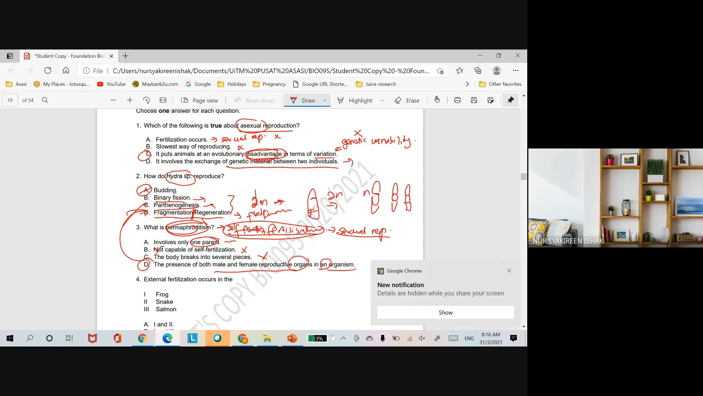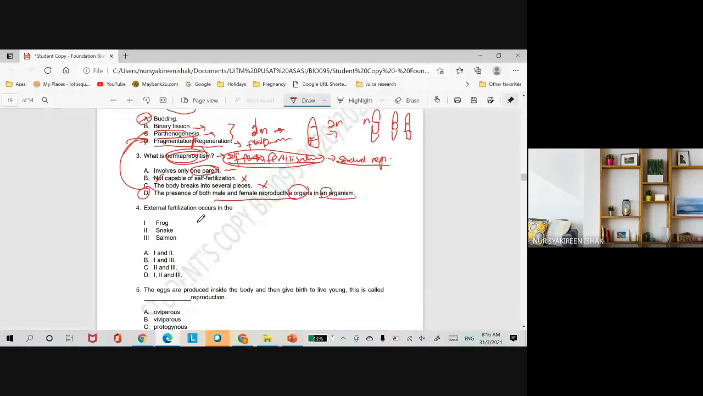Number 4, external fertilization occurs in which of these animals? External fertilization, you have to remember, only involves organisms that live in an aquatic environment. External fertilization cannot occur for animals that live on land, terrestrial animals. So if you look at the choices here, which of these animals live in the aquatic environment? Obviously the frog lives in an aquatic environment, and also salmon.